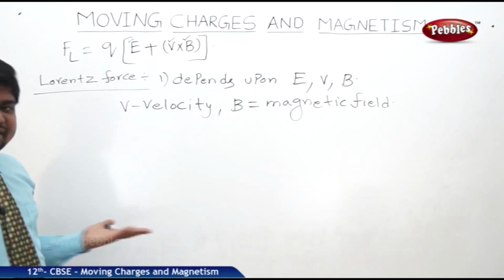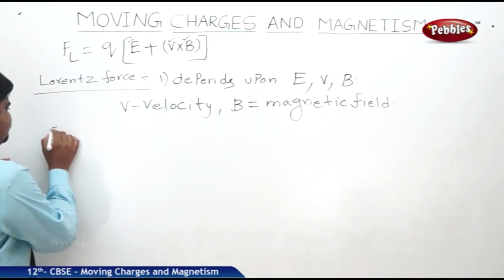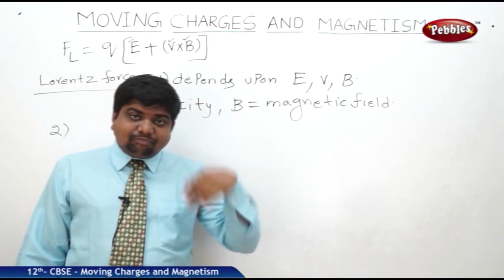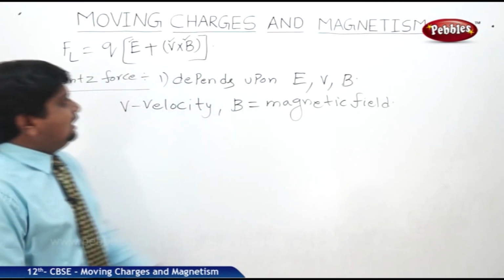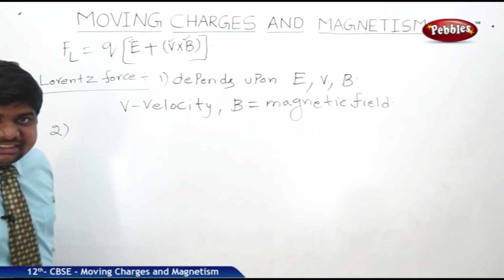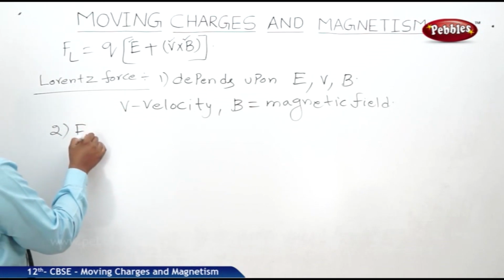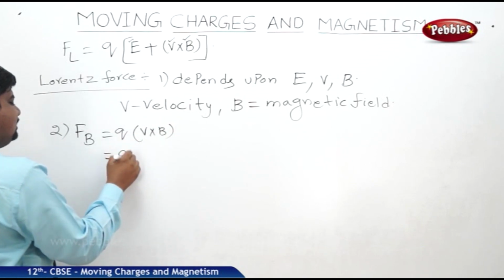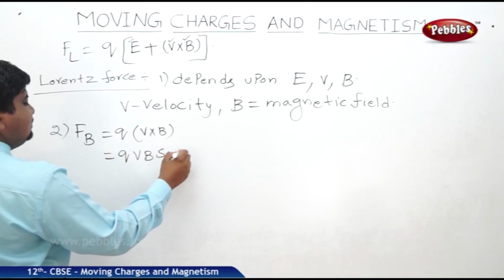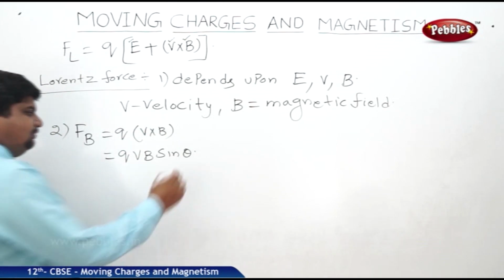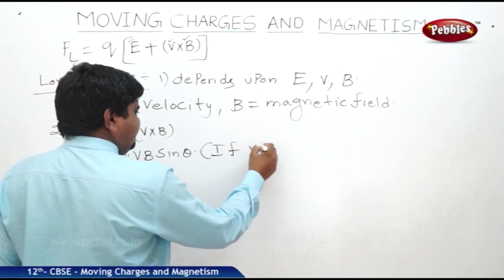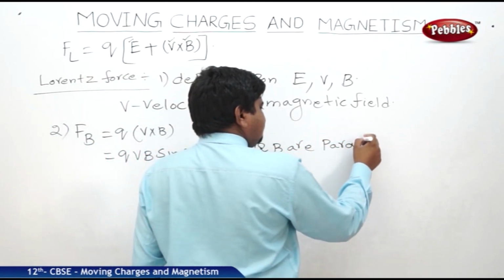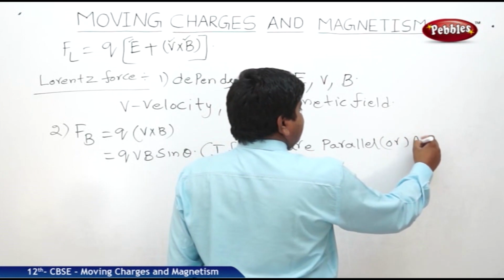V means velocity of the given charge. If the velocity of the given charge and the magnetic field are parallel or anti-parallel, then this part is going to vanish. So what we can write, FB is equal to Q into V cross B, which is QVB sin theta, if V and B are parallel or anti-parallel.